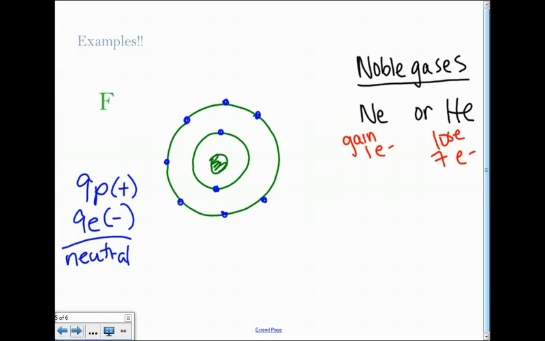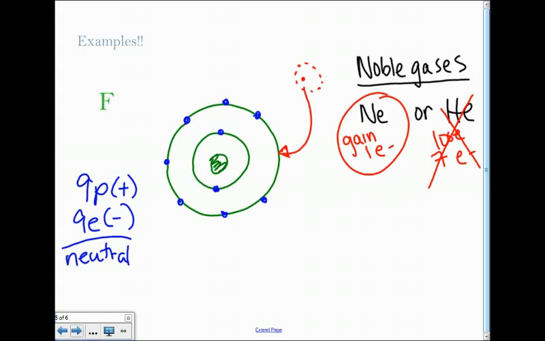So again, which one's easier? Gaining 1 would be easier for fluorine. The way we represent that is with the electron and an arrow coming in, showing that we're gaining the electron.